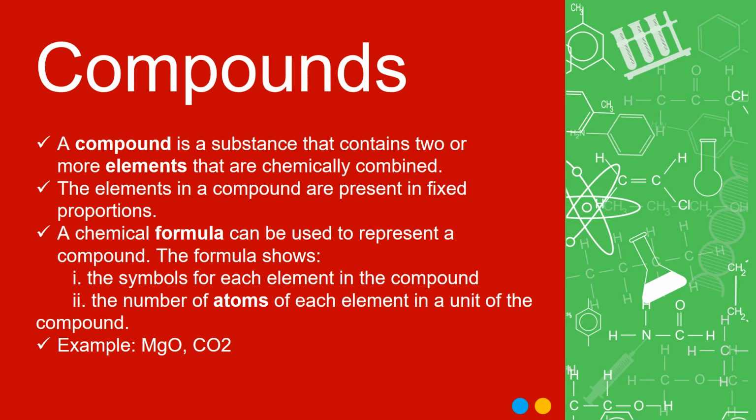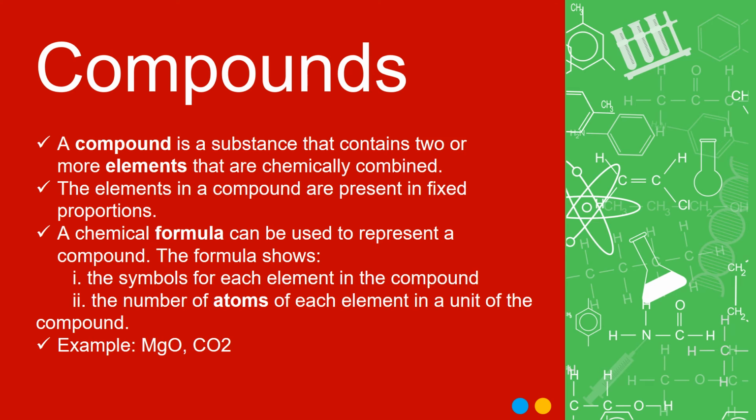Let's talk about compounds. A compound is a substance that contains two or more elements that are chemically combined. That is the main difference between compounds and mixtures. If we have a compound, they are chemically combined. If we take carbon dioxide, what we have is one atom of carbon and two atoms of oxygen. That is how carbon dioxide is made.